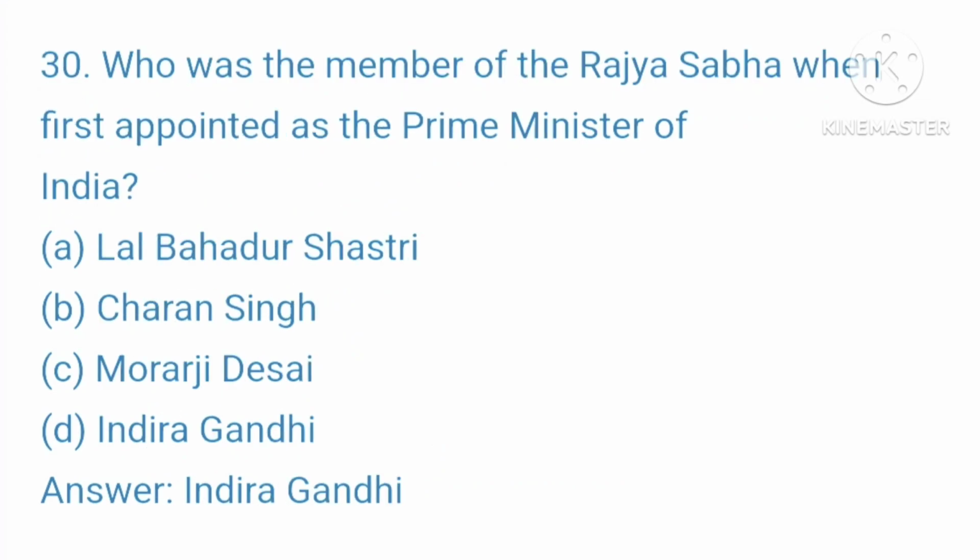30. Who was the member of the Rajya Sabha when first appointed as the Prime Minister of India? A. Lal Bahadur Shastri, B. Charan Singh, C. Morarji Desai, D. Indira Gandhi. Your right answer is Indira Gandhi.